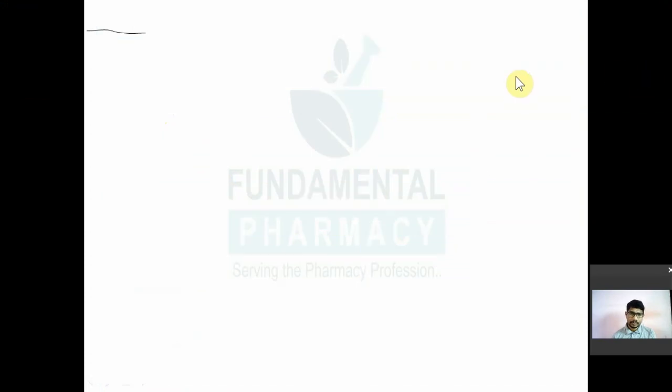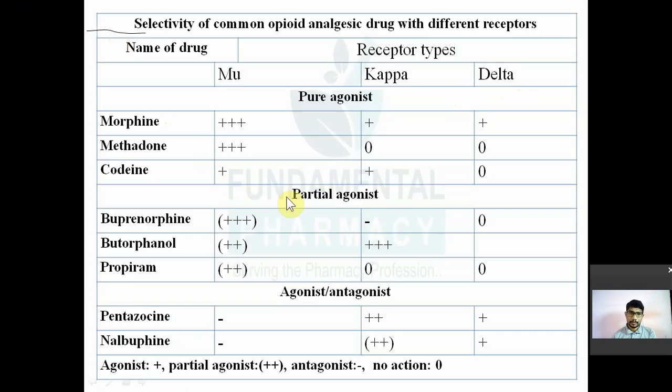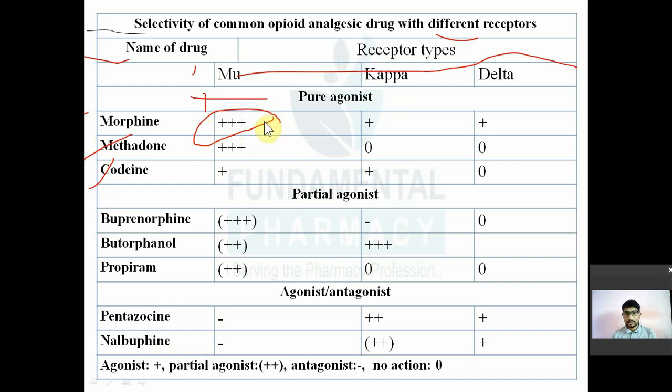So three kinds of receptor, as I have told you already: mu, kappa and delta. First we'll see pure agonists. Who are the pure agonists? Morphine, methadone and codeine. It is a full agonist. It has the highest agonistic property for the mu receptor, morphine. As compared to the mu receptor, it has less agonistic property with the kappa and less agonist to delta again.